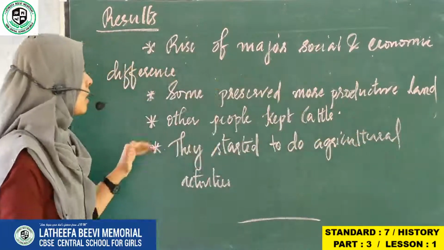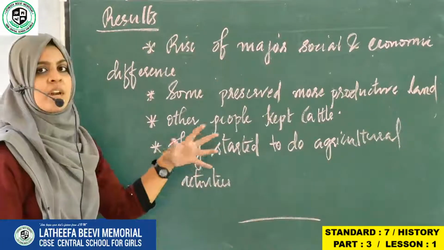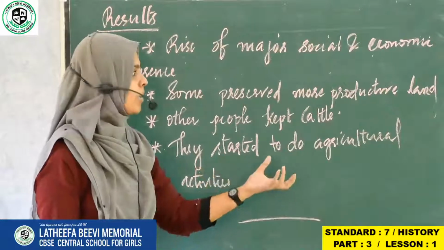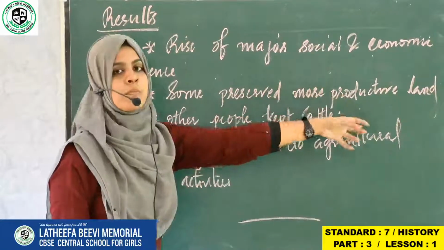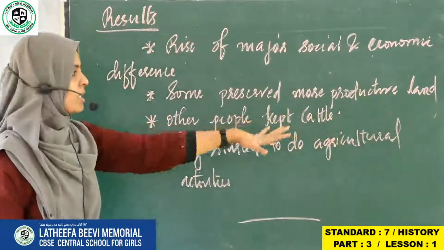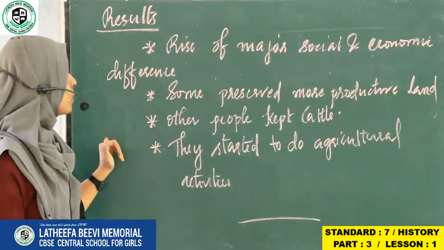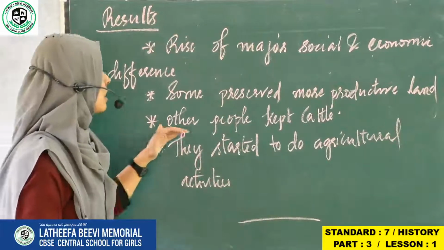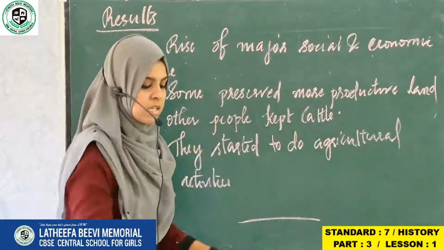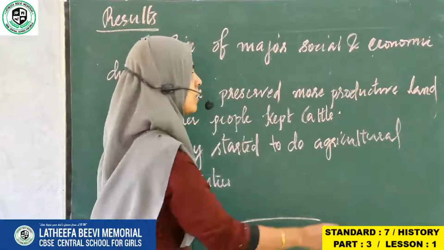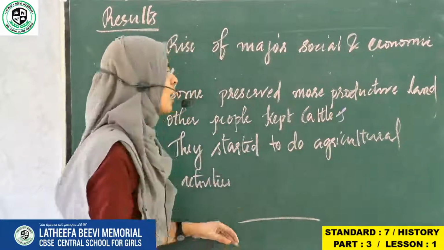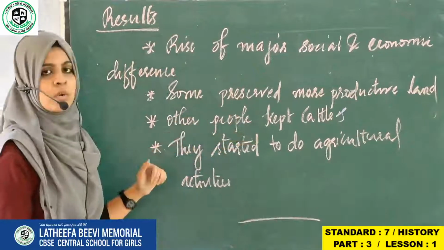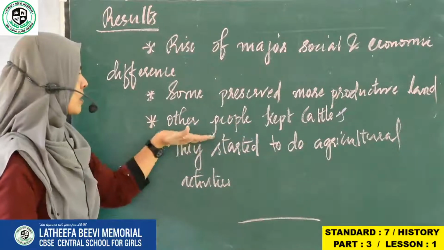So what happened? Some of the people were having more lands. They won't give this land to anybody, and they preserved more productive land. They considered this land as their own. And the third one is other people kept cattle. So some people started to form cattle farms. Some other people took up the work of looking after cattle.